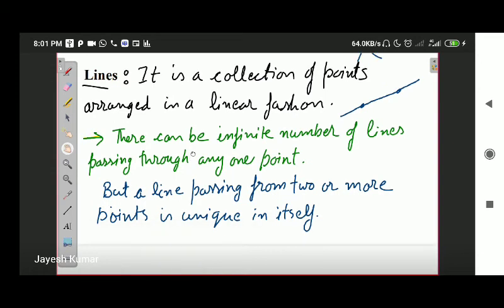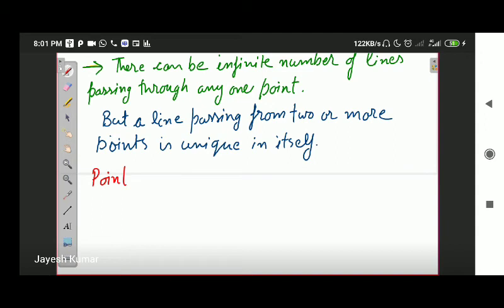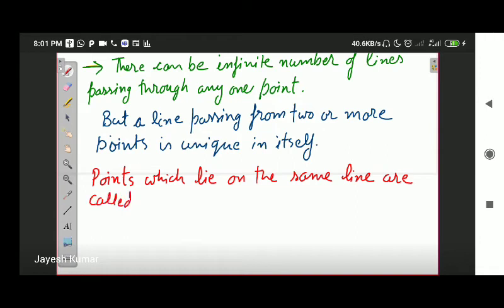Next we write down: points which lie on the same line are called collinear points. Collinear means co means along, linear means in a straight fashion. So collinear means on the same line. So points which lie on the same line are called collinear points.